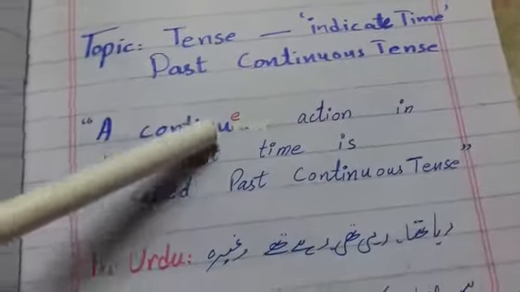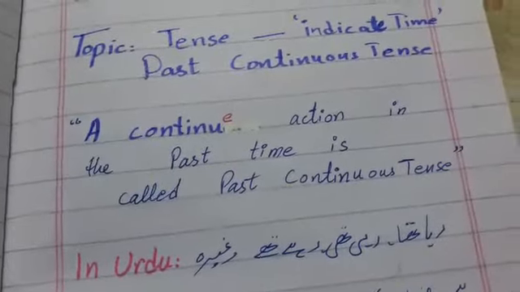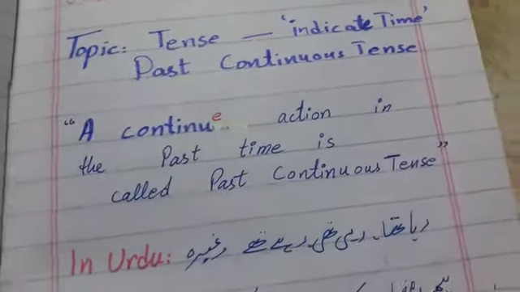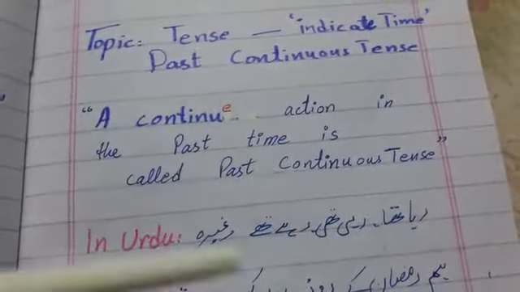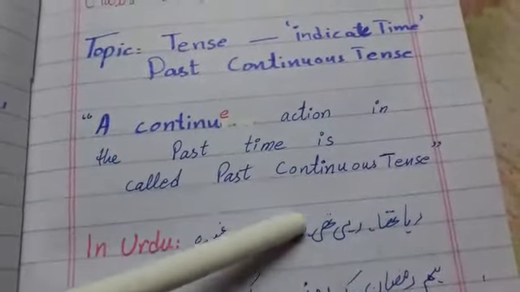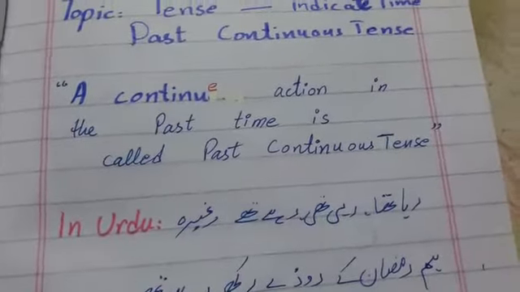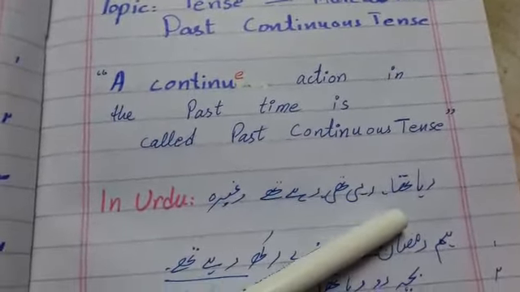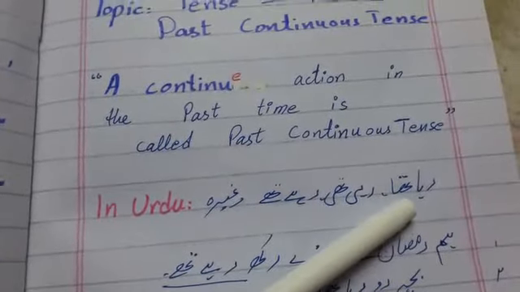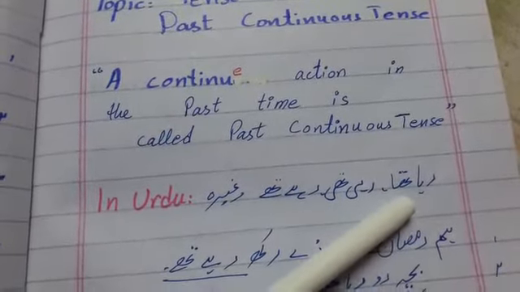Students, after the present continuous tense, let's have a look at the past continuous tense. Continuous means something going on. Past continuous means a continuous action in the past time is called past continuous. It means the action was going on in the past but not completed. In Urdu we have the identification by saying these words.